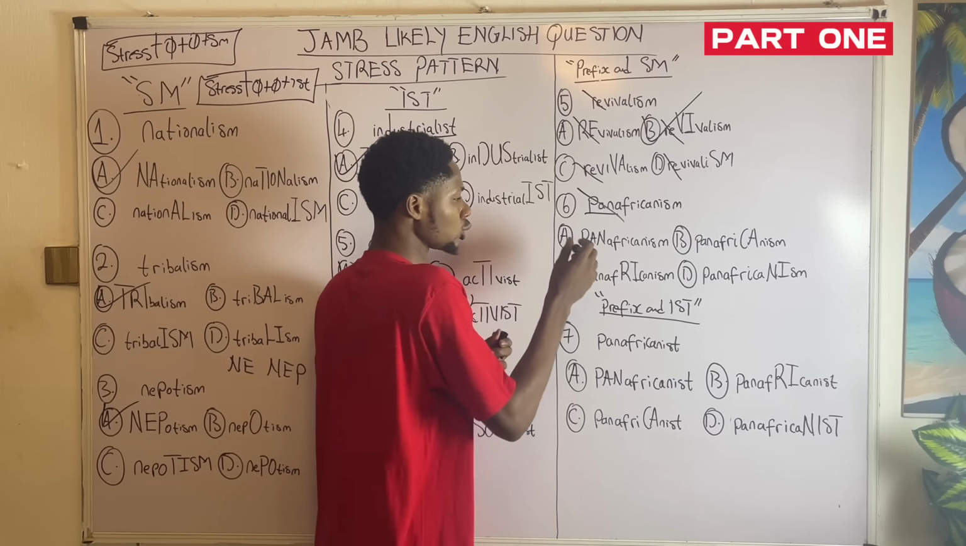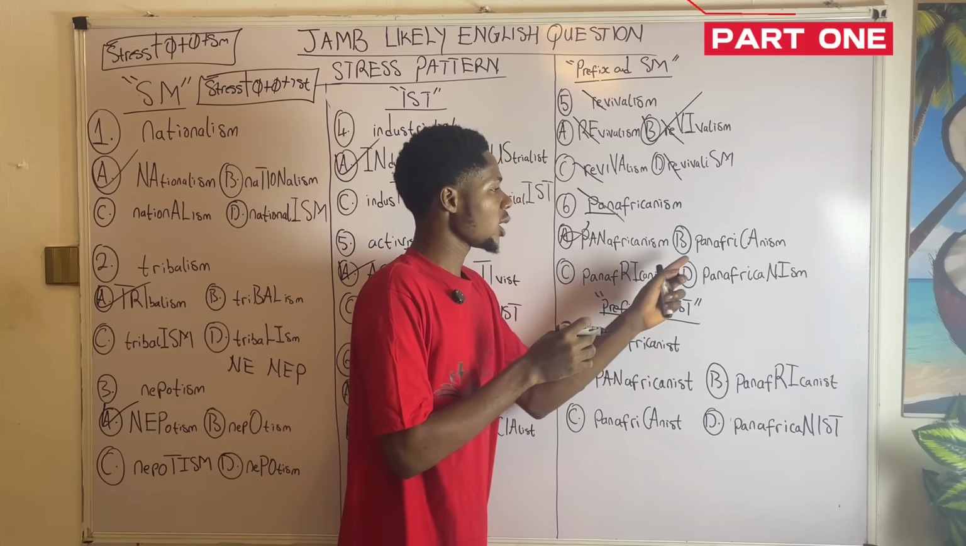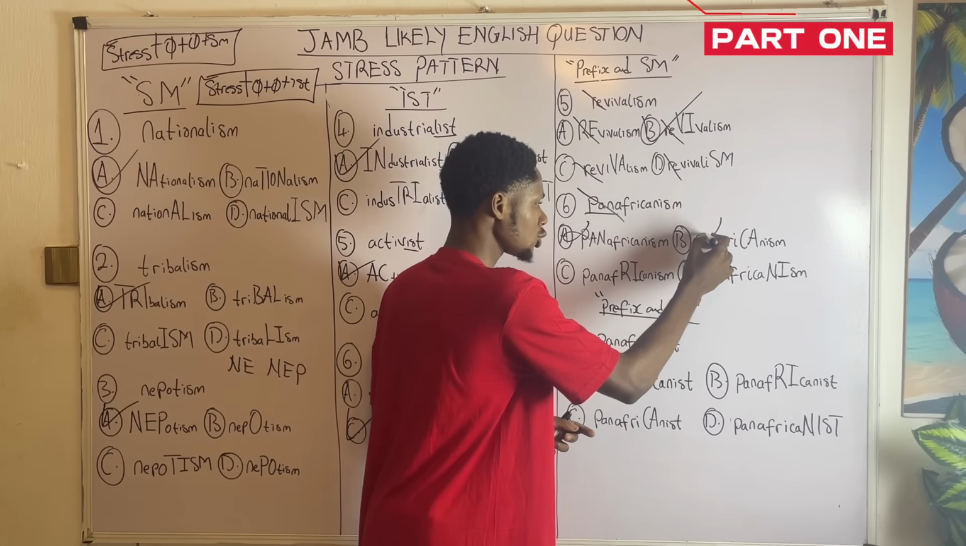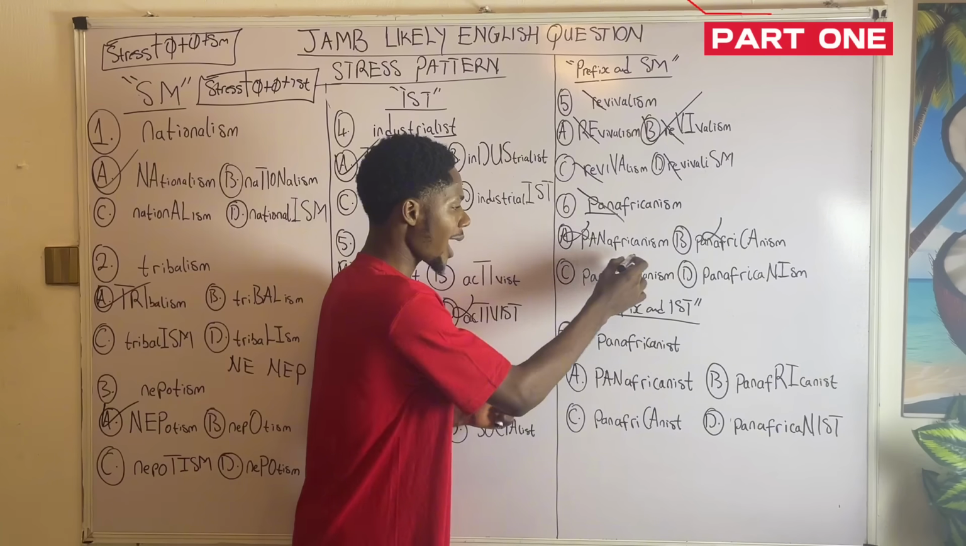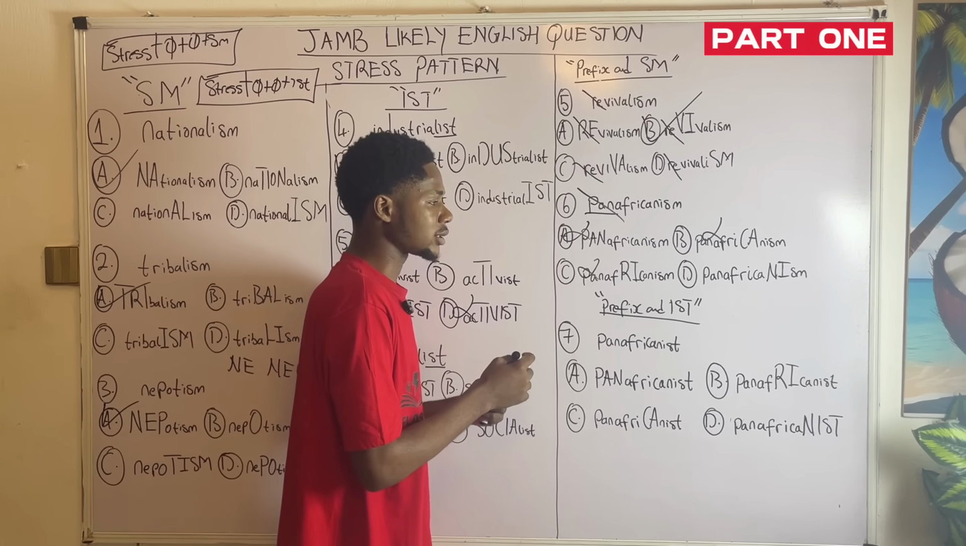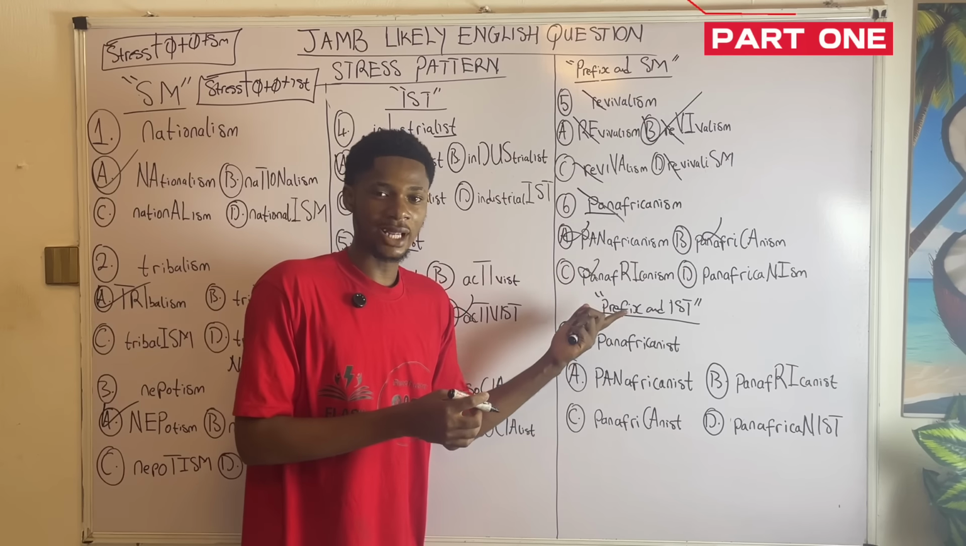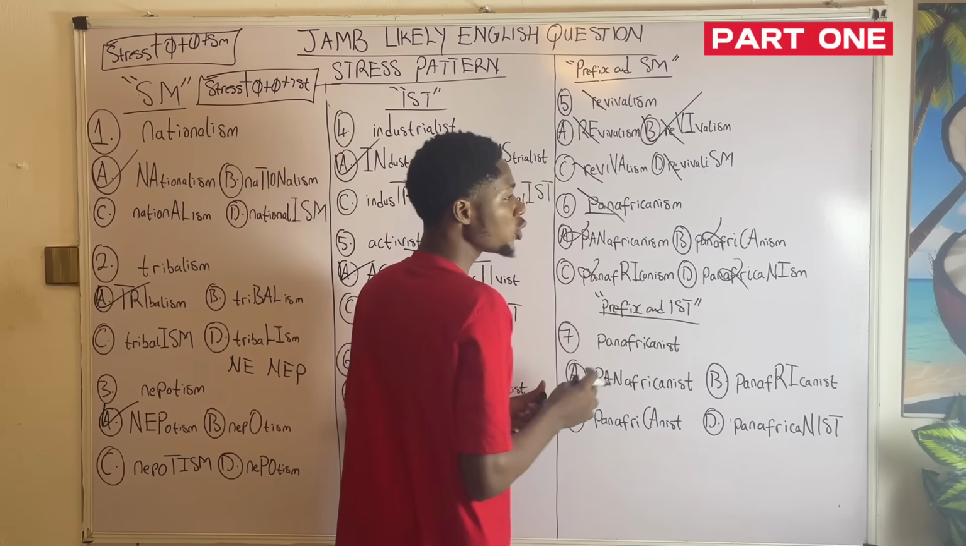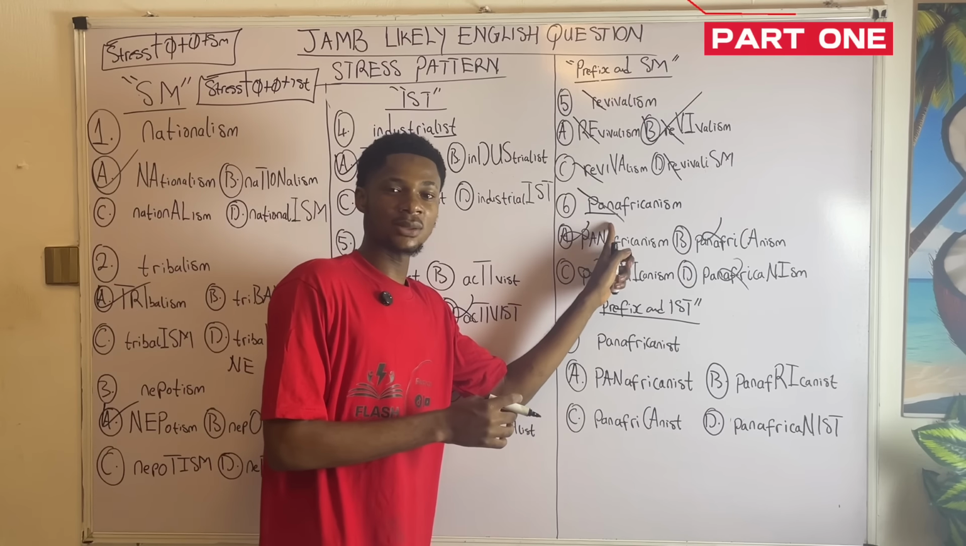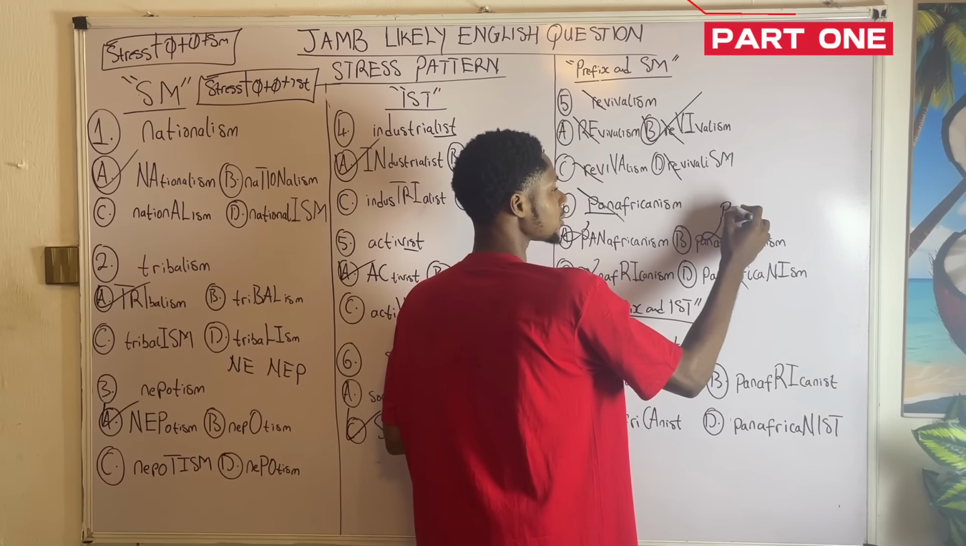We're having PAN stressed, so we know we're going to remove this one. Option B, we're having CA stressed. This one is already out. We're having RI stressed. We know that RI is out. I'm having NI. Now notice that there is actually none of the above here that is being stressed. Okay, none of the above, which means the correct form of Pan-Africanism to stress it should be PAN.